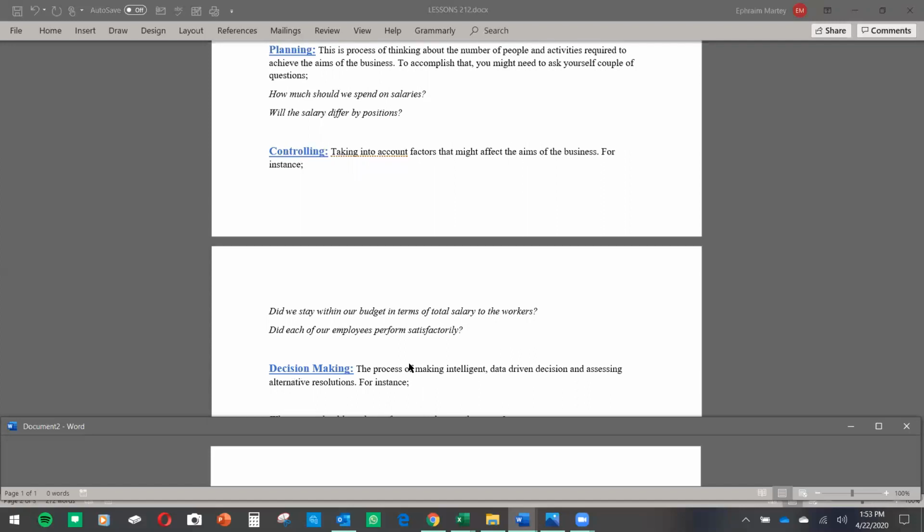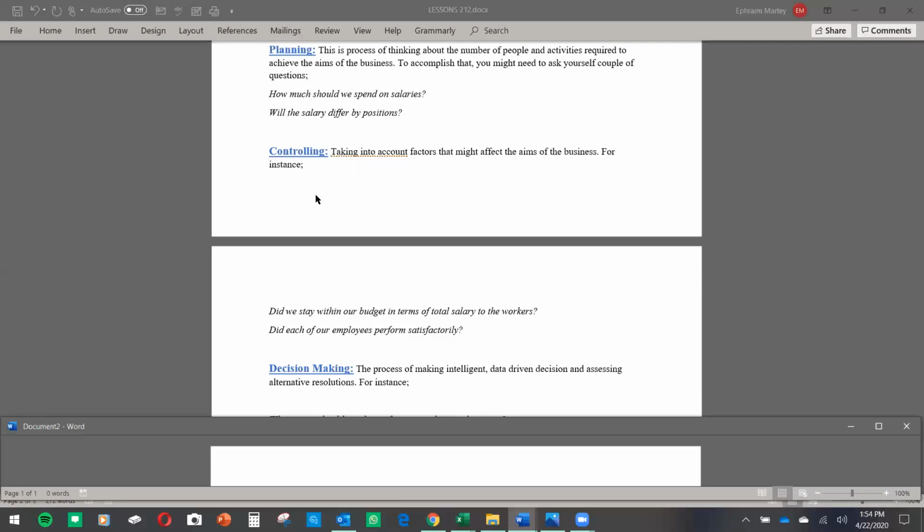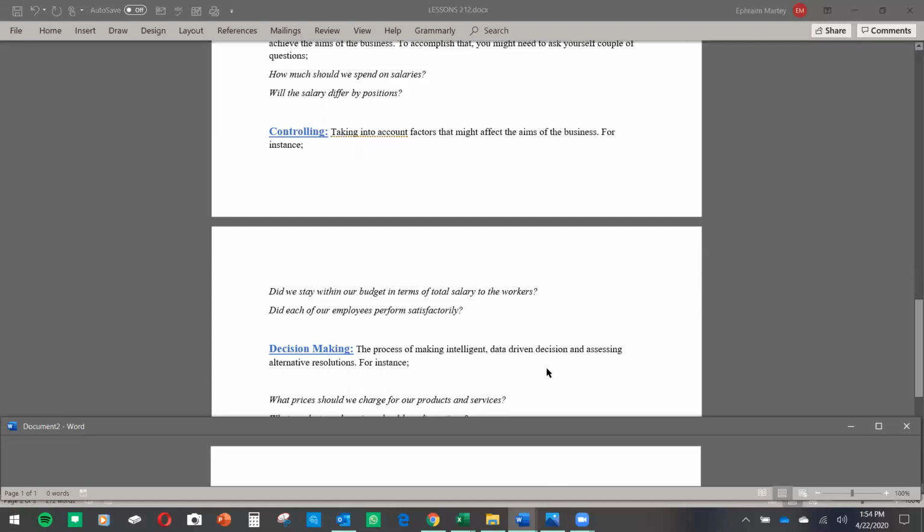So now I have my data. I planned to pay this much. Well, what did I do? Maybe I paid more salary than what I planned. Maybe I paid less salary than what I planned. What am I going to do now? Based on the data that I have, based on the information that I have from my planning and controlling, what am I going to do with that? That's what you ask yourself.